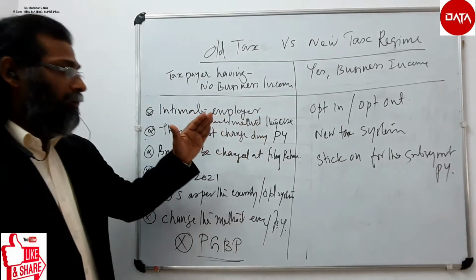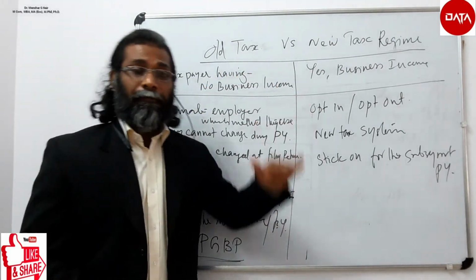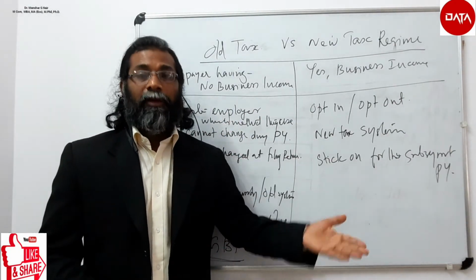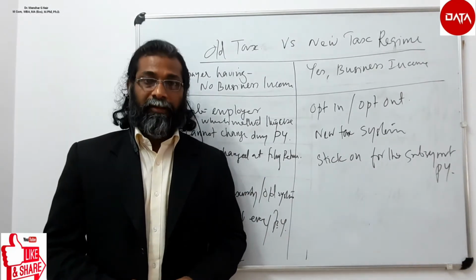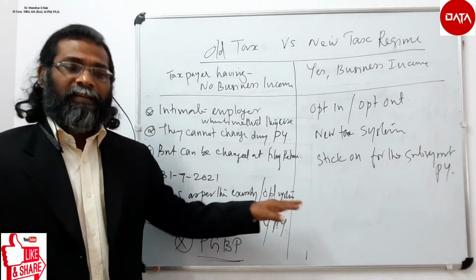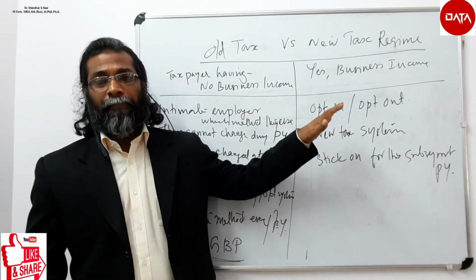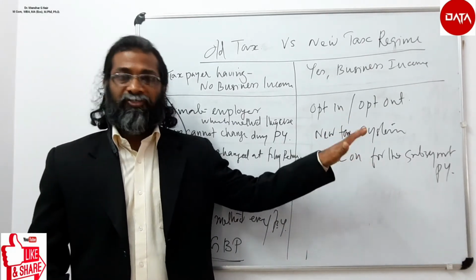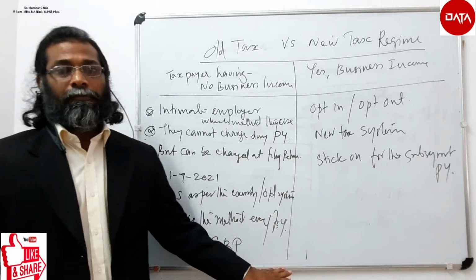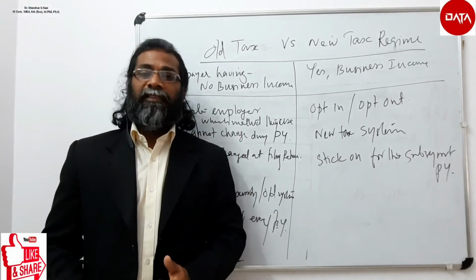So these are the permissible deductions that have to be foregone if you are adopting the new tax regime, provided you have business income. All these points have been extensively discussed in the previous video. Please have a look at the previous video that I have posted through this channel for understanding the computation of the exemption or the deduction of business income, house property income, as well as the salary income.